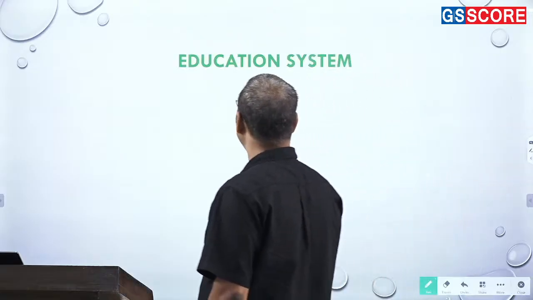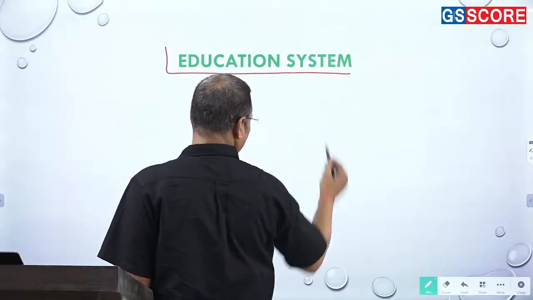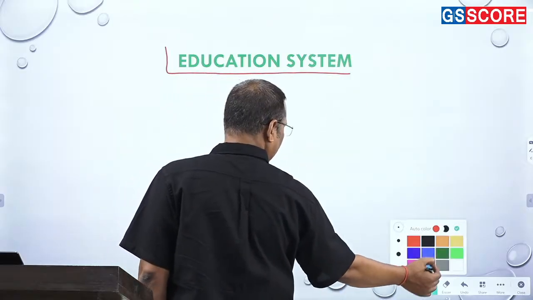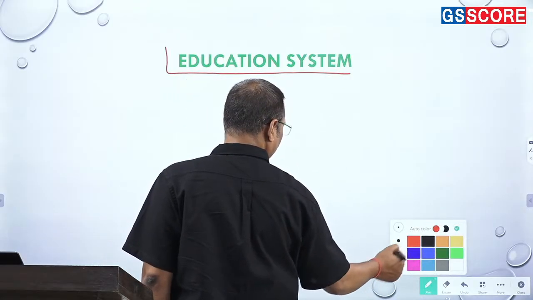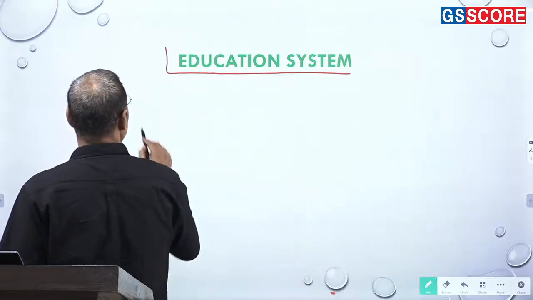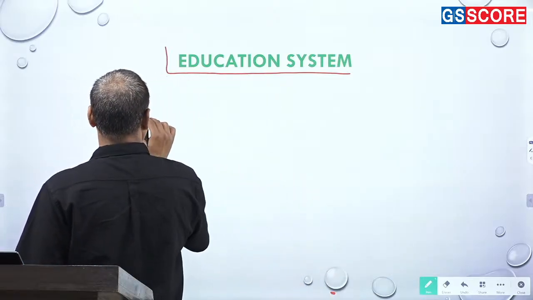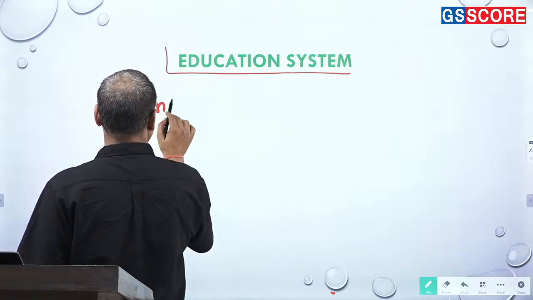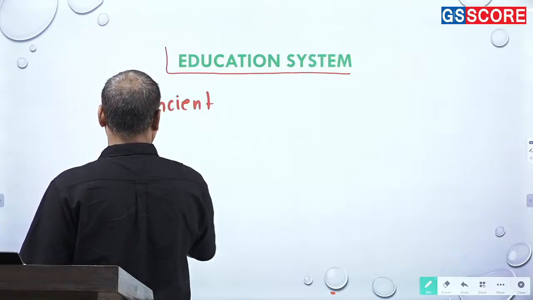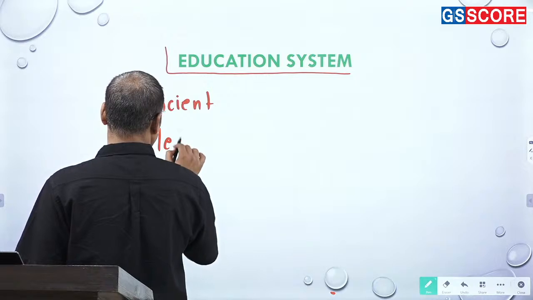Well, there is another area that I find important, which is the educational system of India. Now, when it comes to the educational system of India, you can divide it into two categories, right? One category is the ancient and then medieval.